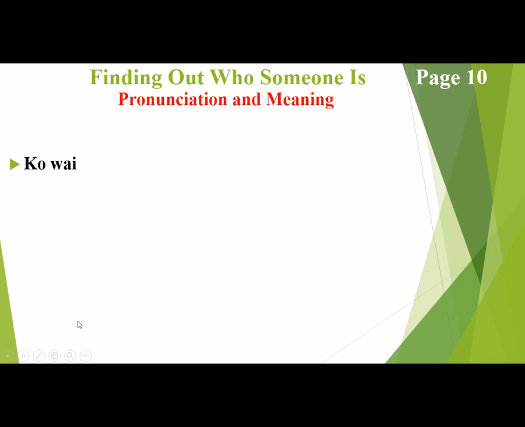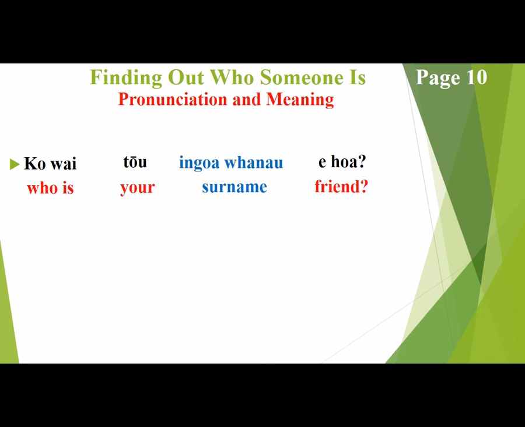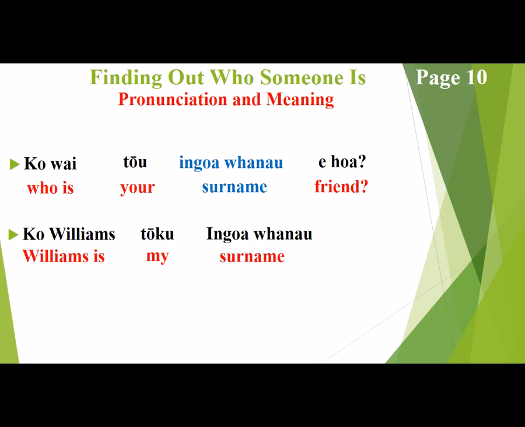Okay? So, we're going to take a look, break down those sentences. So, ko wai refers to the who is. Tōu, again, refers to your. Ingoa whānau refers to surname. And e hoa, as you know, refers to friend. Ko Williams, if this is the answer, Williams is. Tōku refers to my. Ingoa whānau, once again, refers to surname. Okay, so ko Williams tōku ingoa whānau. Okay, Williams is my surname. Okay, so that's the breakdown of the surnames in the previous page.